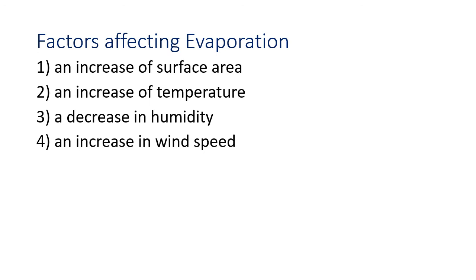What are the factors affecting evaporation? First is increase in surface area. So we just learned that evaporation is a phenomenon which depends on the surface. So if you increase the surface area, then the evaporation takes place faster. Now the example is, when you put clothes to dry, you do not keep them in a folded state. You spread them. So when the surface area is increased, the rate of evaporation increases and clothes will dry faster.